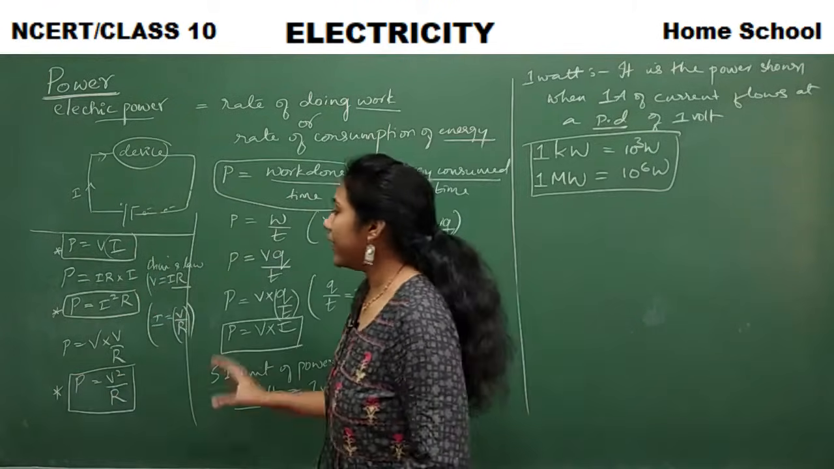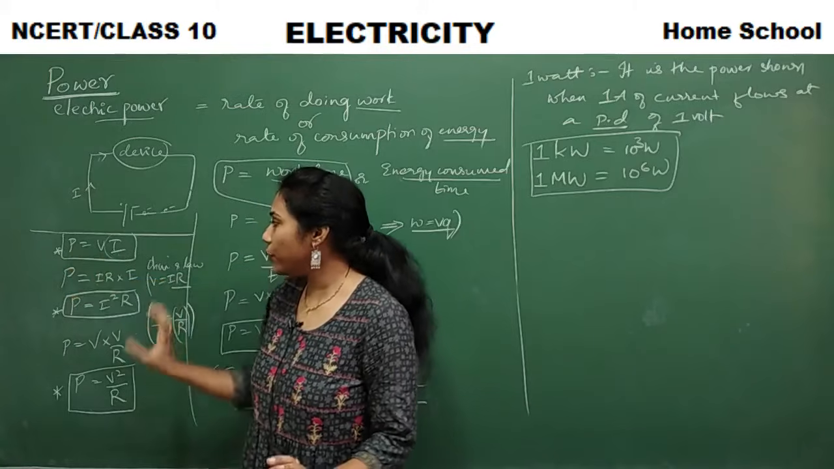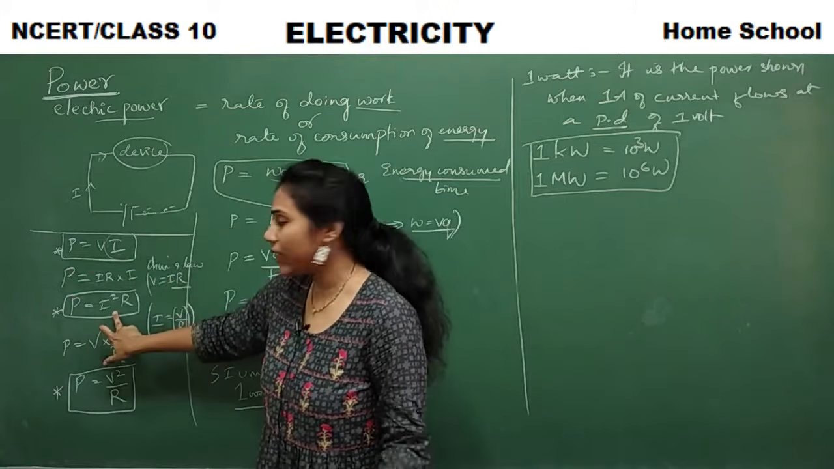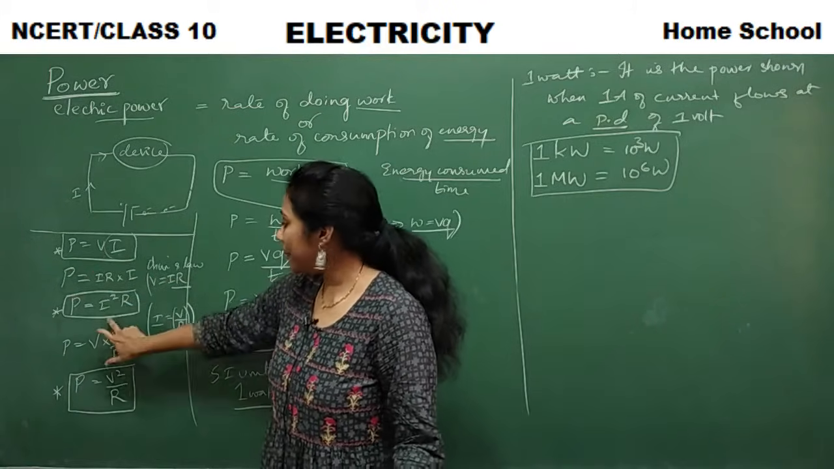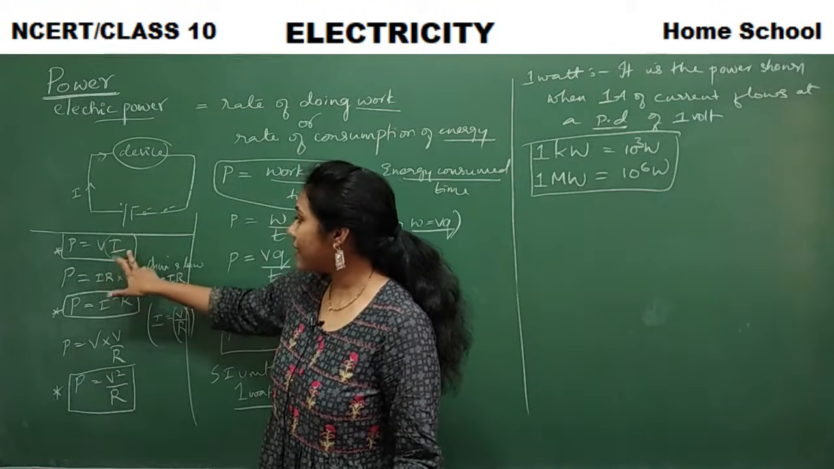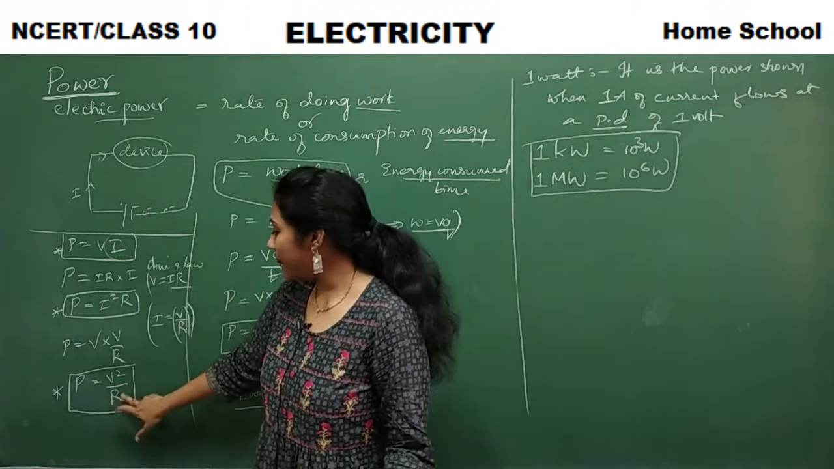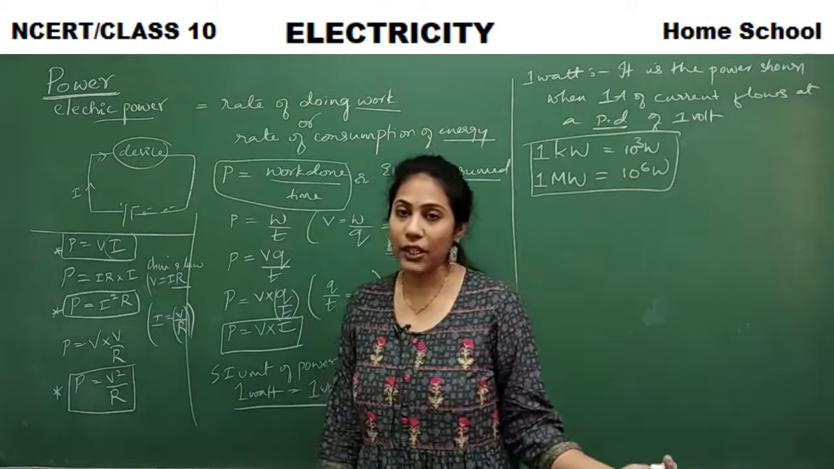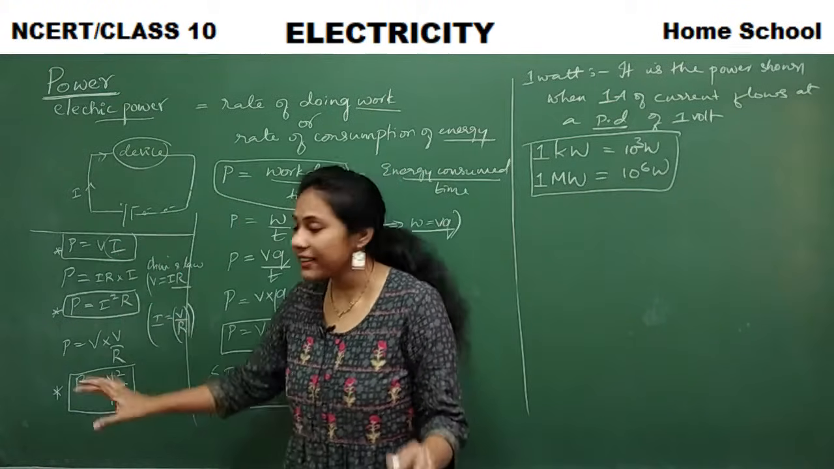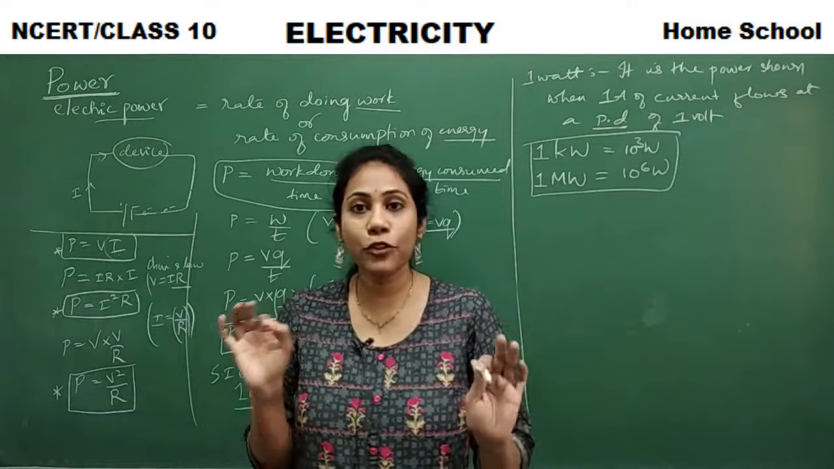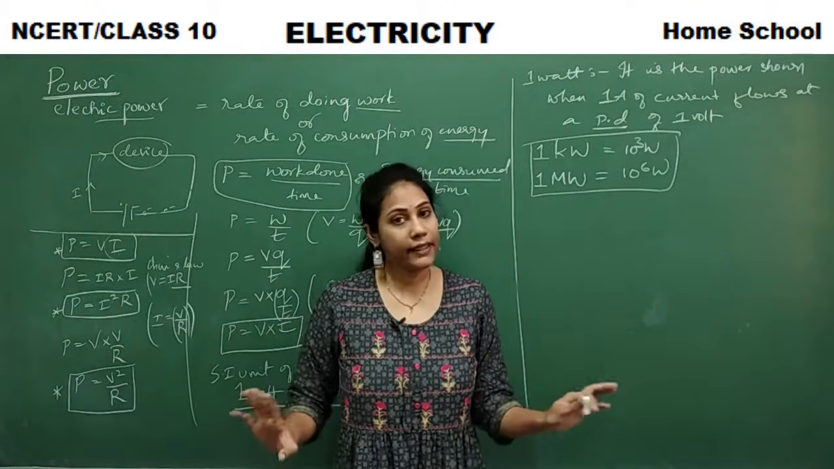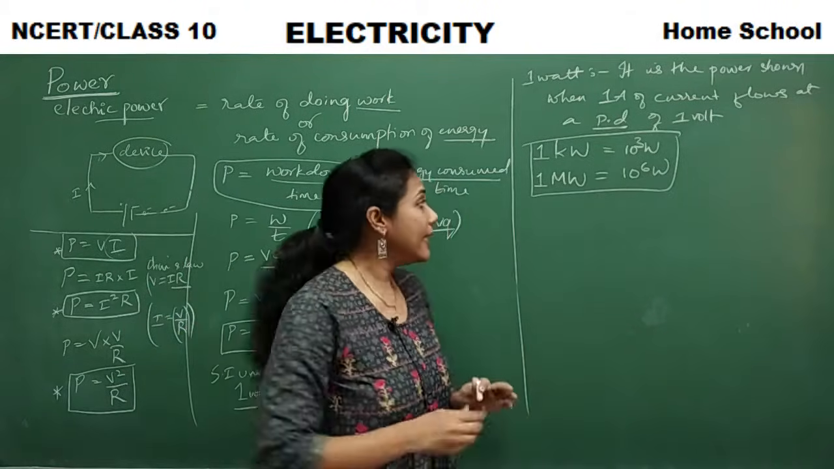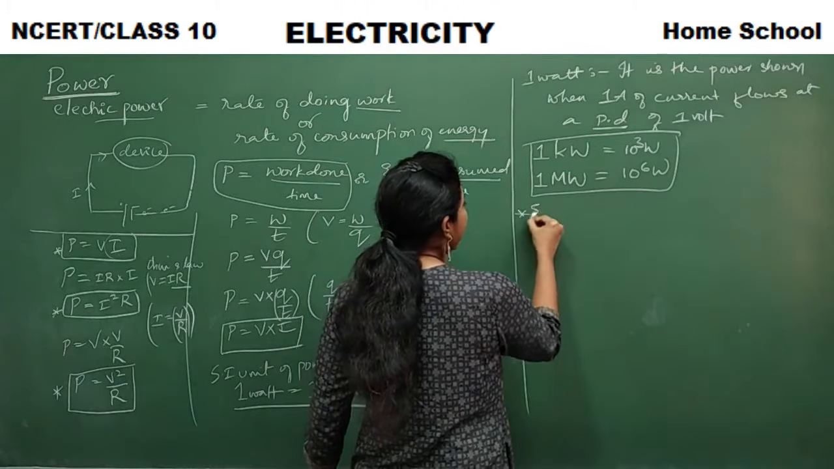So what did I do? What is our basic formula? P is equal to VI. Initially, I replaced V, V is equal to IR, in this, and I got the second formula. Later, V I kept as it is, and I replaced I, I is V by R, right? So we got the third formula. Got it? So 1, 2, 3. You have to remember 3 formulas of power to solve the numericals easily. Right? So this is all about electric power. Now let us discuss electric energy.